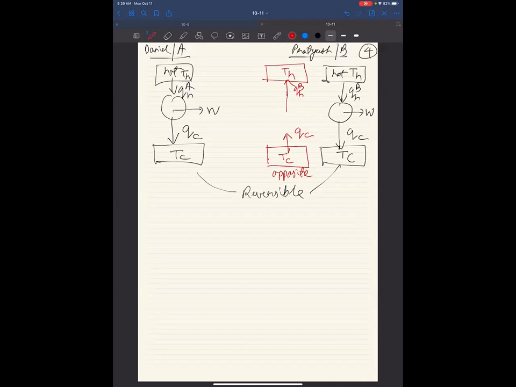So I will need to do some work in order to do this process. I won't be able to get work out of it, right? If you want me to be someone who takes energy from sweat and consumes it into food, I'm not going to be running. No, it's going to be something opposite, right? I won't be doing work. You will be doing work on me. So notice the sign of the direction of this W, I have brought it backwards.